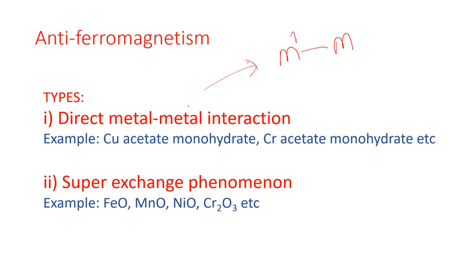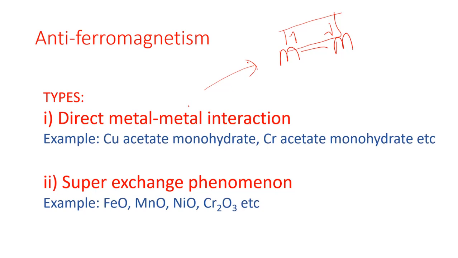Now if they are having any type of single electrons, then they can just interact with each other, giving an antiferromagnetic coupling, and therefore their magnetic moment would be decreased, or they can behave also as diamagnetic. Okay, if the total magnetism is being decreased to 0, then they can behave as diamagnetic. Okay, so what is the direct metal metal interaction? Direct metal metal interaction means that two or several metals can be attached with each other through a sigma bond or through a sigma and pi bond, means several bonds can be present with two or several metal atoms, means that at least two metal atoms are attached to each other with a direct bond.